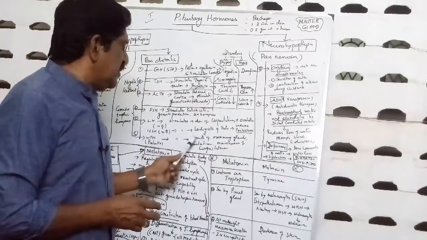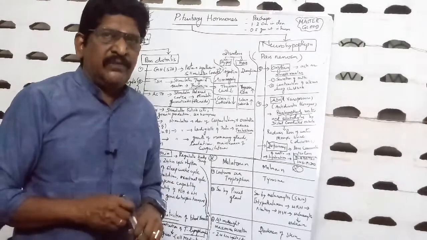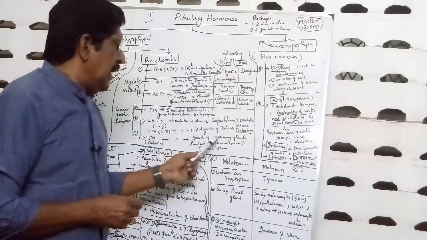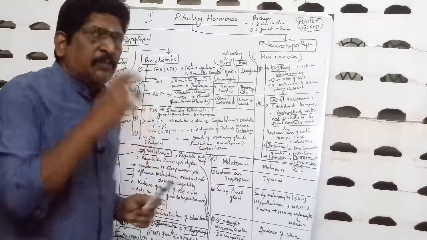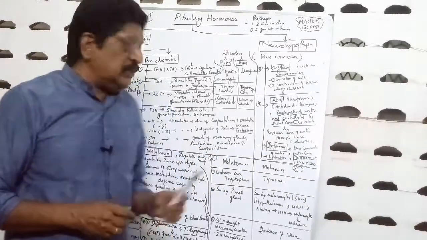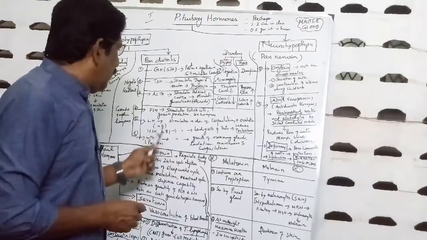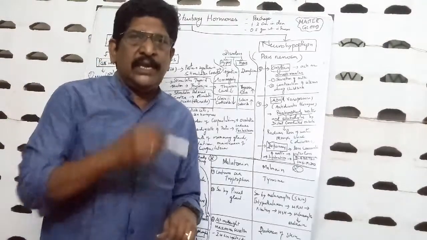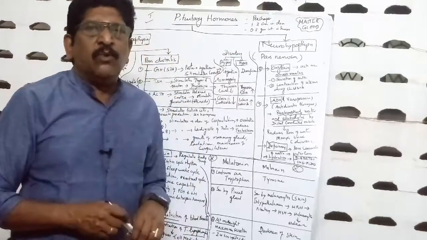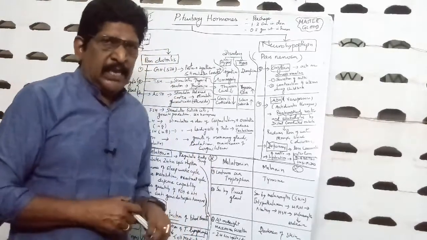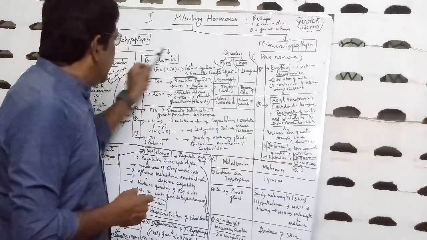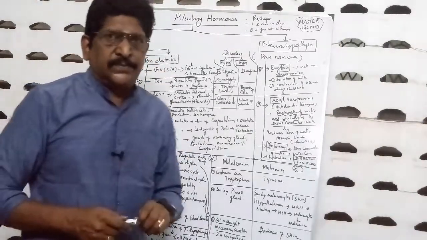This stimulates the growth of the mammary glands in female and increases lactation, and it maintains the corpus luteum. So these three are the gonadotrophic hormones, since they take part in the reproduction. These hormones are secreted by the pars distalis.